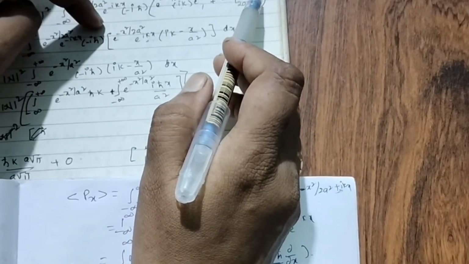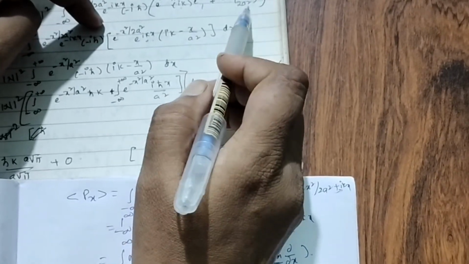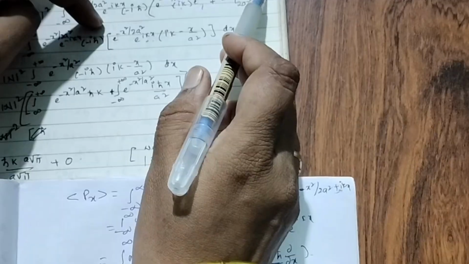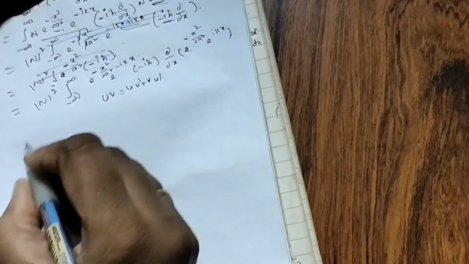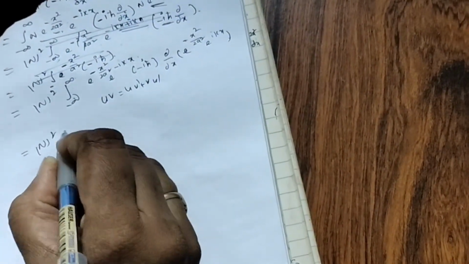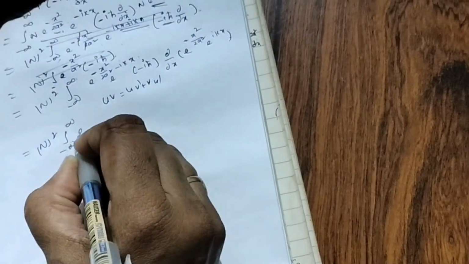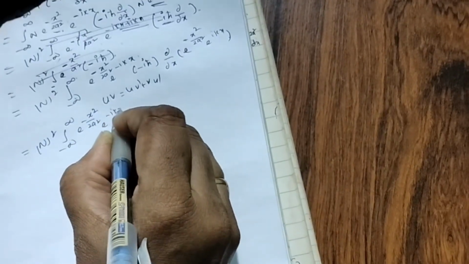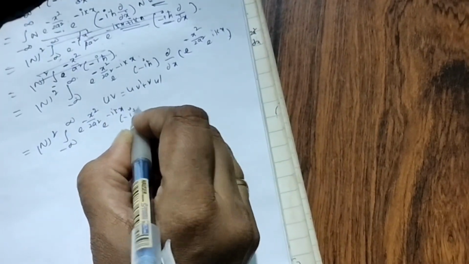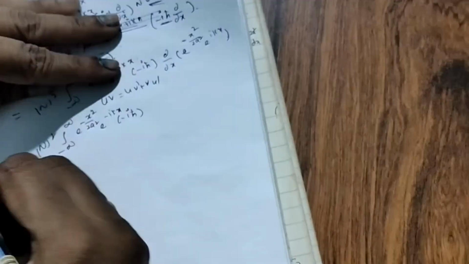Differentiating x square again, we get minus 2x by 2a square. The first term I wrote as it is, no changes.